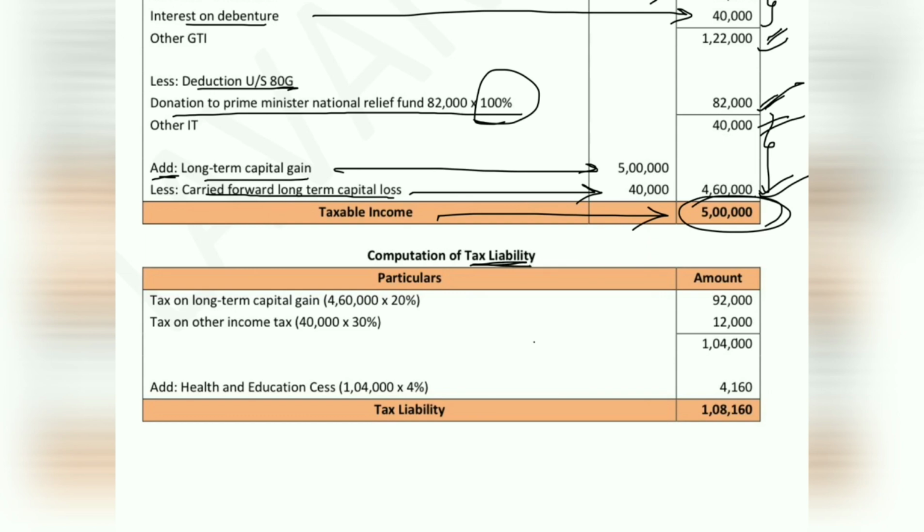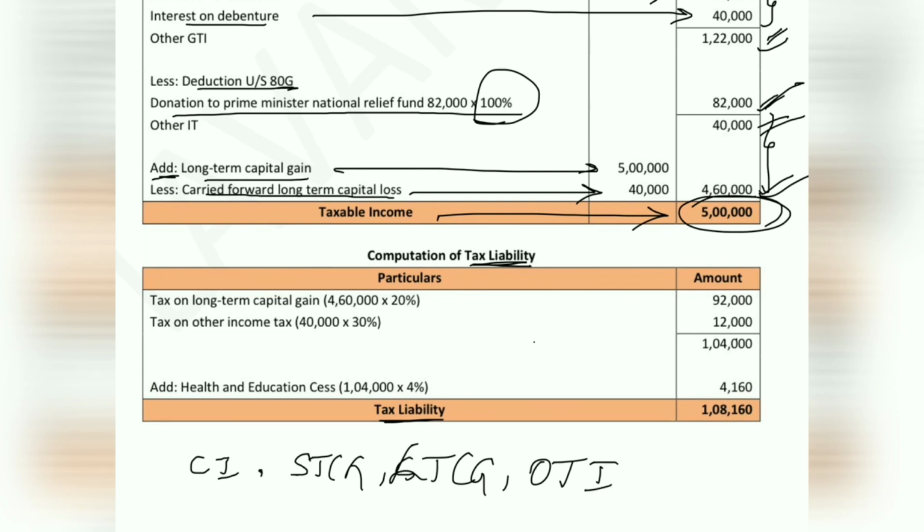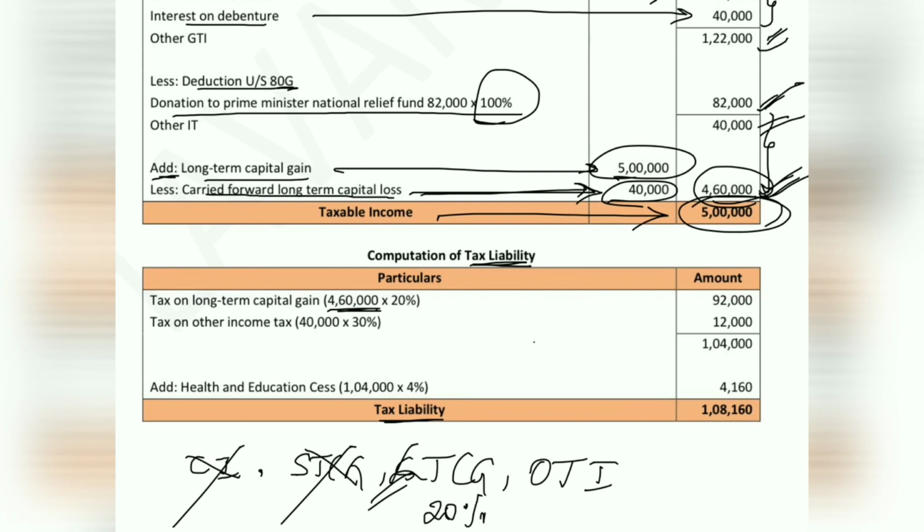Now we have 4 important heads to calculate when we are calculating tax liability. One is casual income, if there is any. Second one is short-term capital gain, long-term capital gain, and other taxable incomes. So we do not have casual income in the problem. We do not have short-term capital gain. We have long-term capital gain of rupees 5 lakh in the problem. But there is a loss of rupees 40,000, and hence our long-term capital gain is only 4,60,000 now. So we have considered 4,60,000, and this long-term capital gain is taxable at the rate 20%. So if you calculate 20% on this, you will get 92,000.